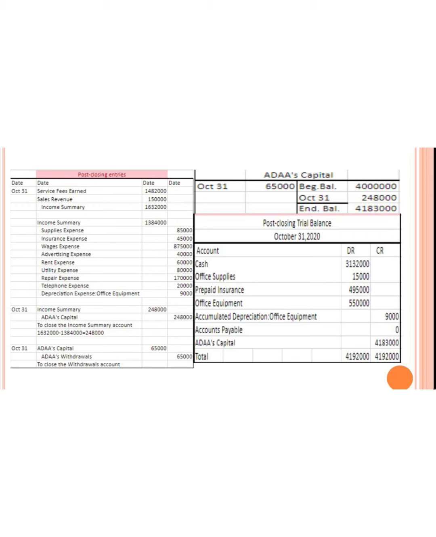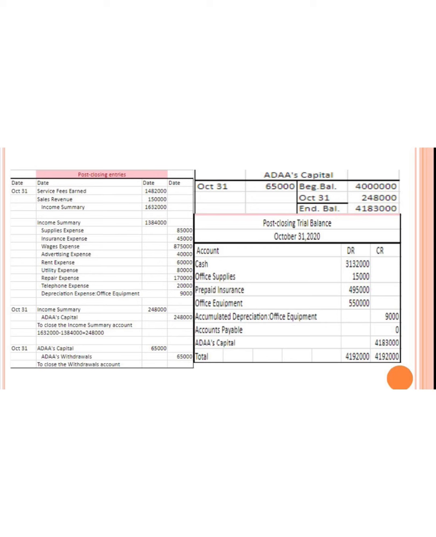The next step, we should close the debit balances on the income statement accounts to the income summary account. We have income summary 1,384,000. And we have all expenses. The third step, we'll close the income summary account balance to the owner's capital account. We have 248,000.